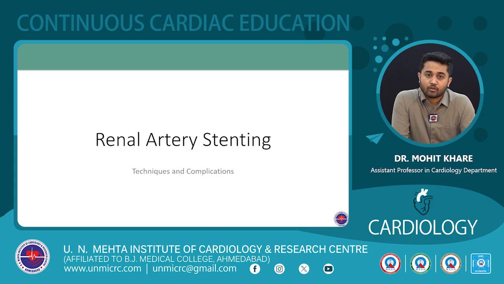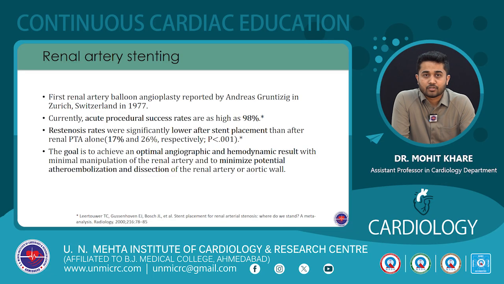So what are the techniques of renal artery stenting and what are the complications of stenting? First, renal artery balloon angioplasty was done by Andreas in Zurich, Switzerland in 1977. Currently, the acute procedural success rate is as high as 98%. The definition for procedural success varies as per the study, but less than 50% residual stenosis is by and large considered to be a procedural success.